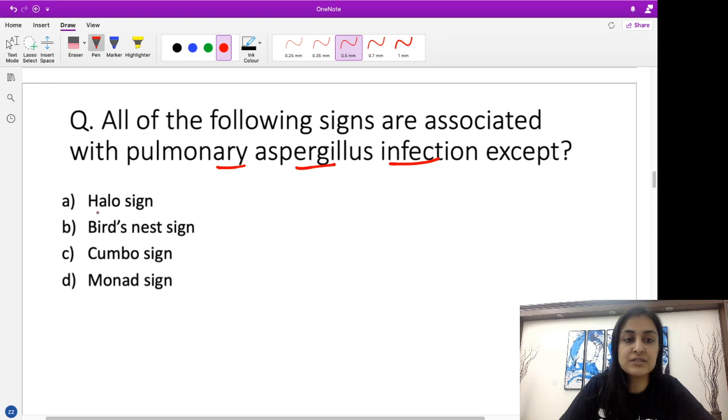So what are the options? We have the halo sign, we have bird's nest sign, Cumbo sign and monad sign. So what do you guys think is the answer? Type in your answers. I'll just wait for a few seconds here.